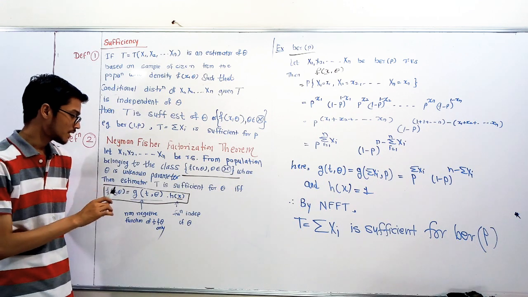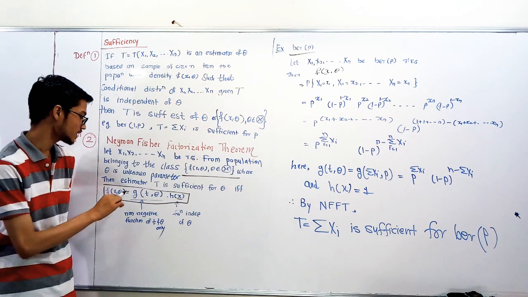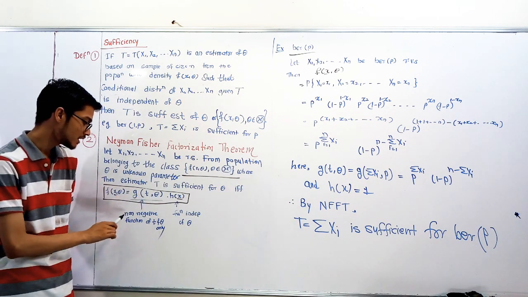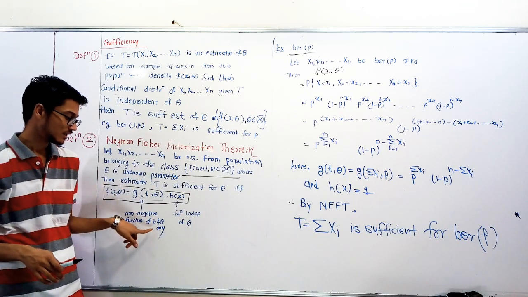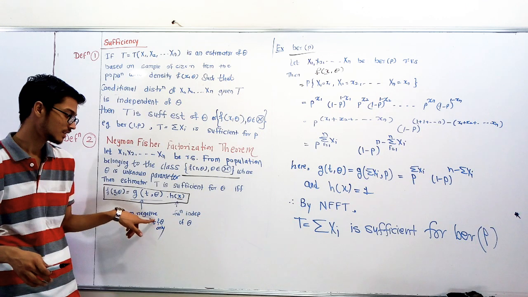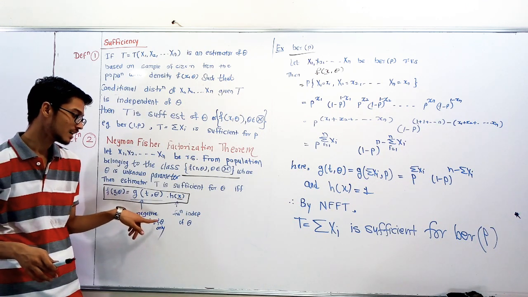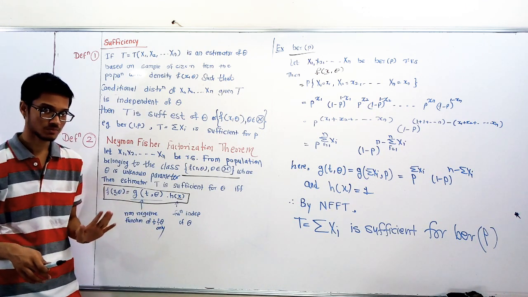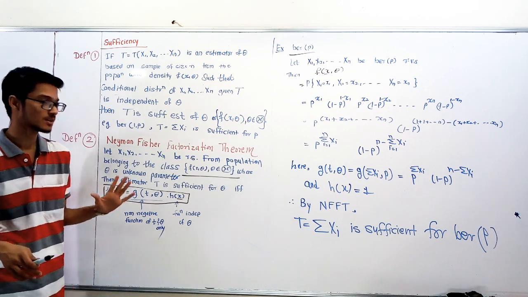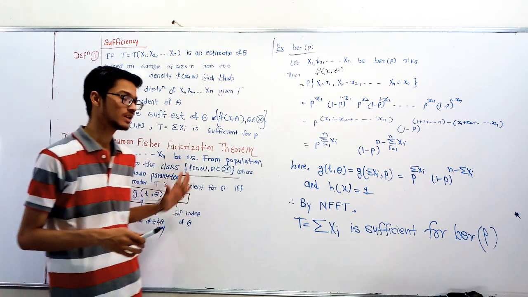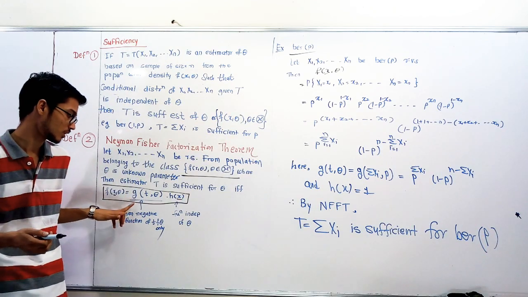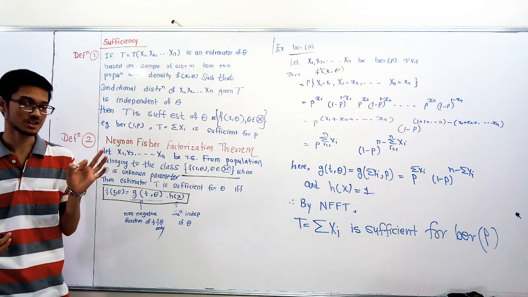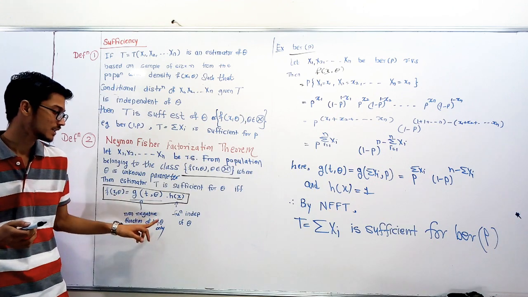The condition is that the function g of t comma theta is a non-negative function of t and theta only, that is, the statistic or estimator t and the parameter.